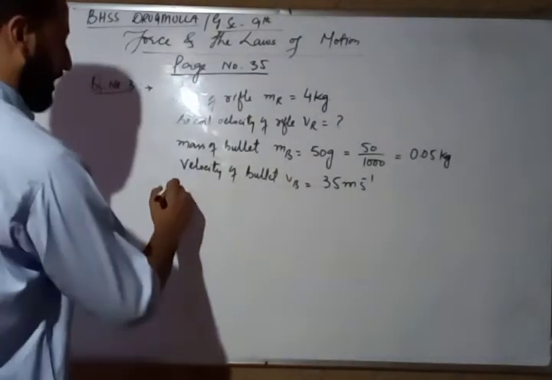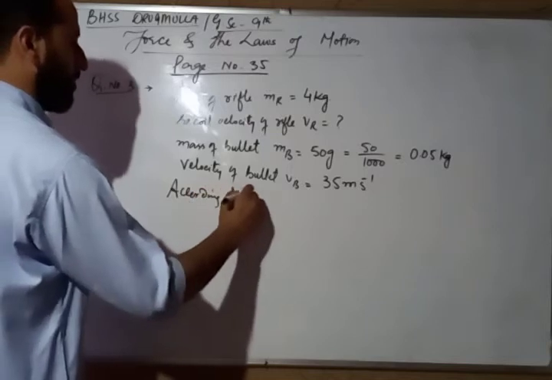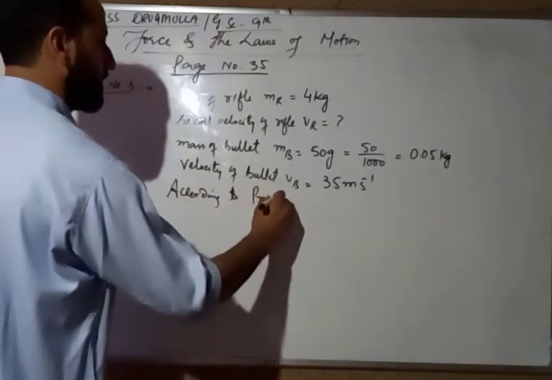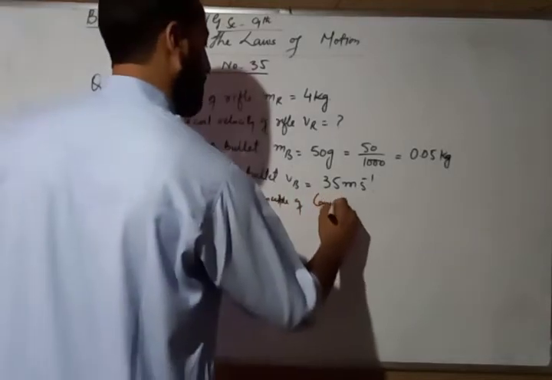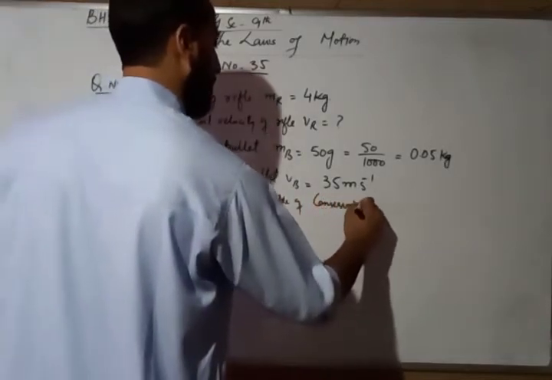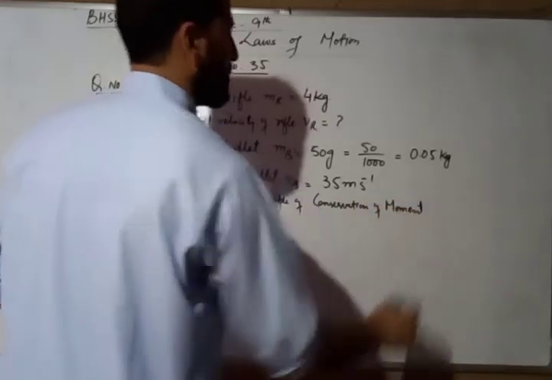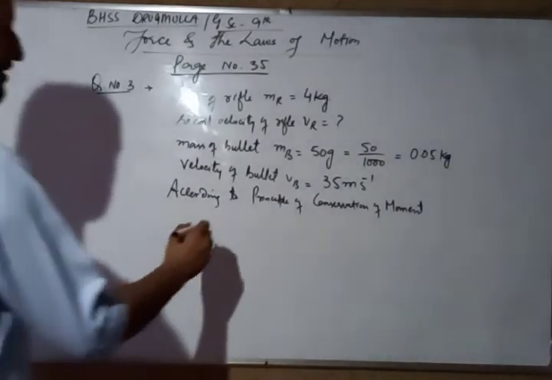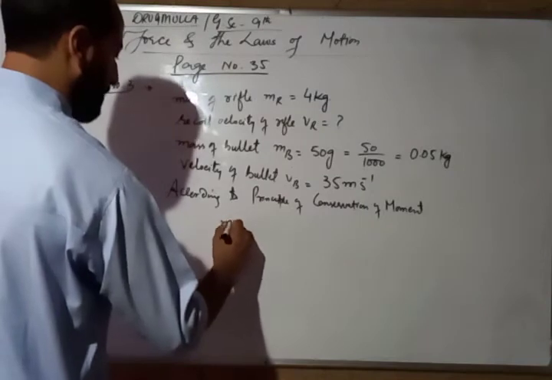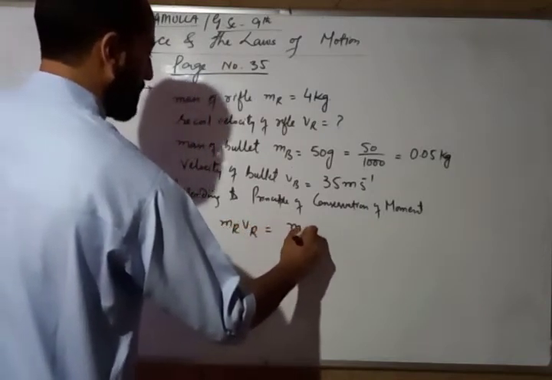We know that according to principle of conservation of linear momentum, initial momentum of the system is equal to the final momentum. Here we can say that momentum of the rifle MRVR is equal to momentum of the bullet MBVB.